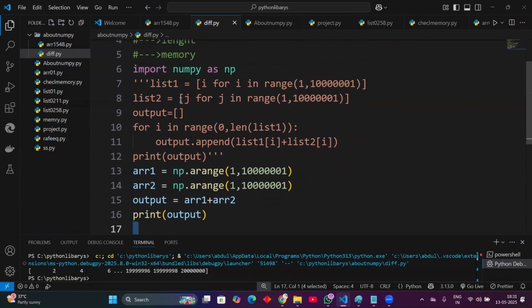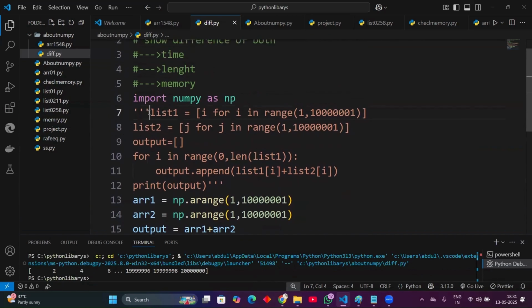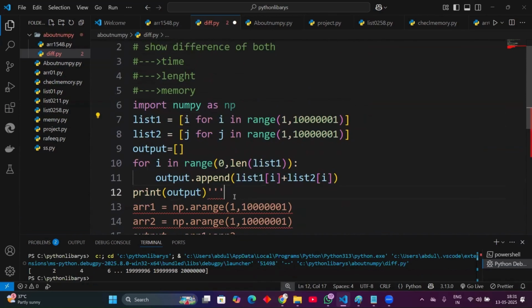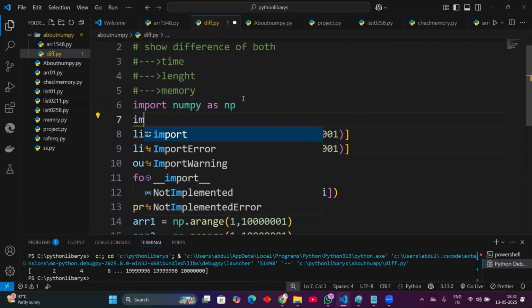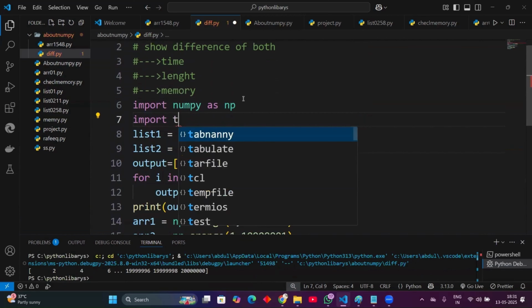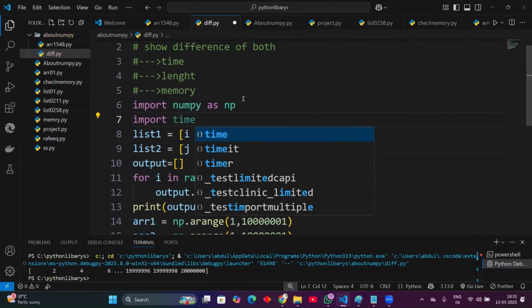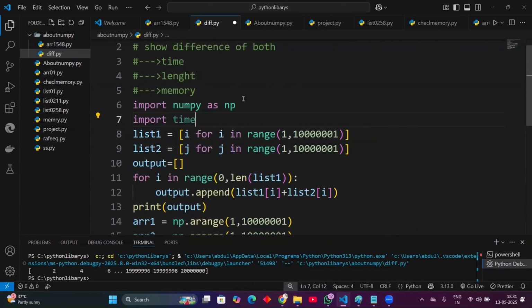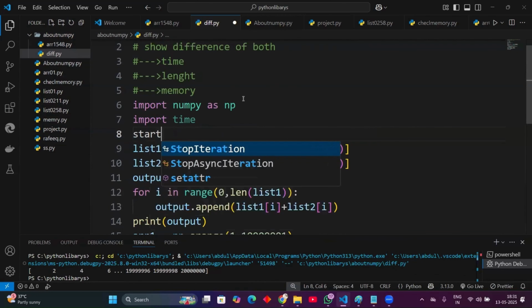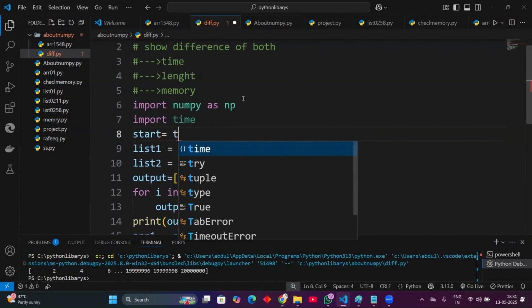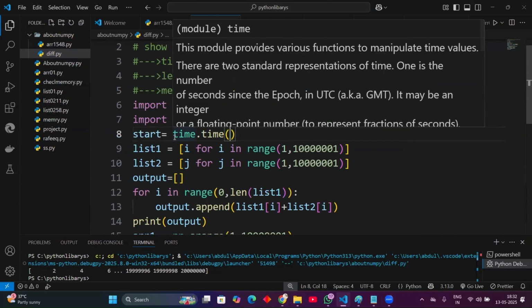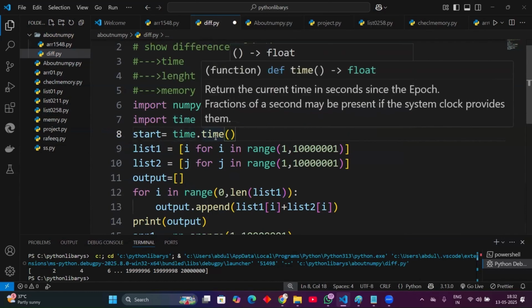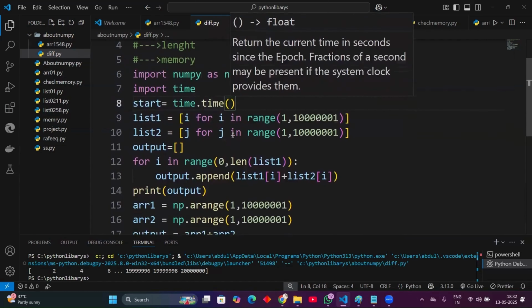And I also told you about the time taken. I will show you how much time NumPy and list take. For that, import the time module, right? Do you all know about the time module? Okay. In the time module, I want to take a start time, like time dot time. This time is the module I'm importing, and this time is a function. It gives the current time.